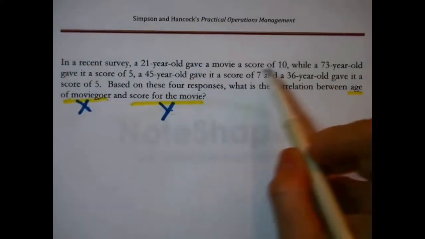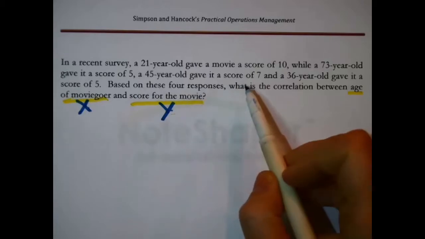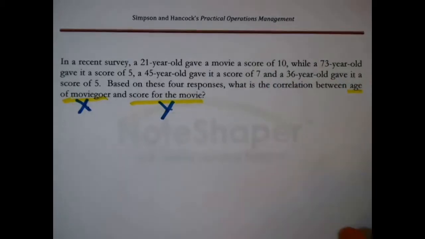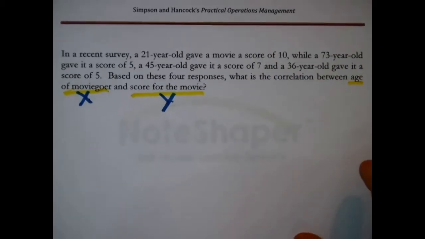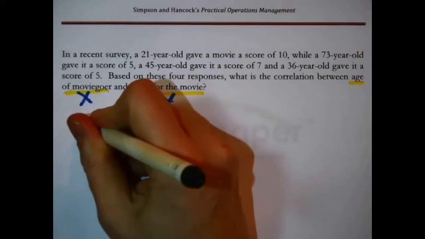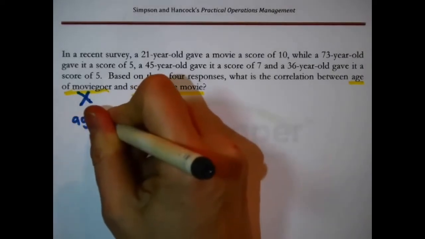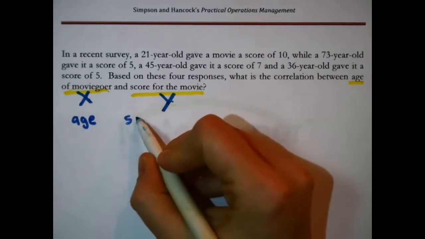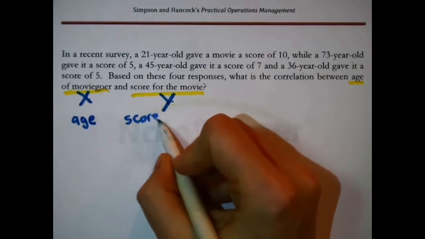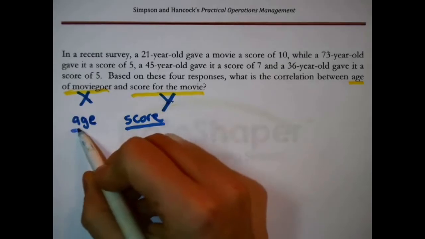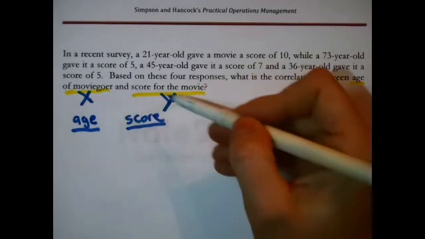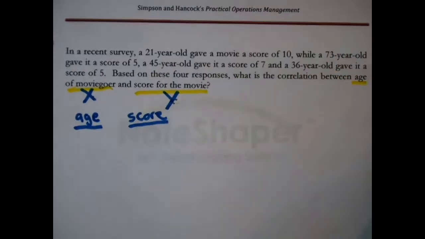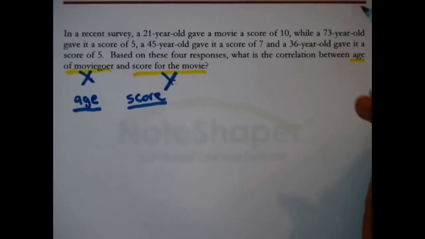Okay, we have this anecdotal information. I would like to clean this up into a table. The first part of the table, age and score, X and Y. I'm just going to recopy the information that I was given.